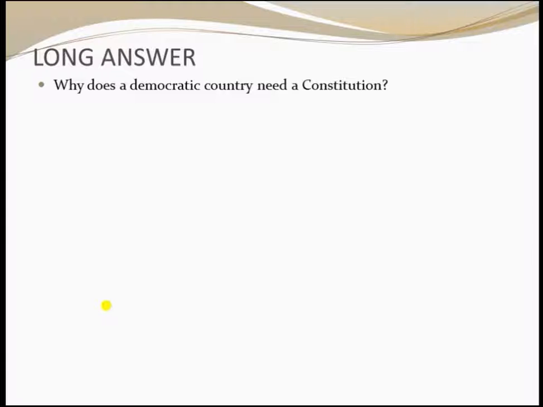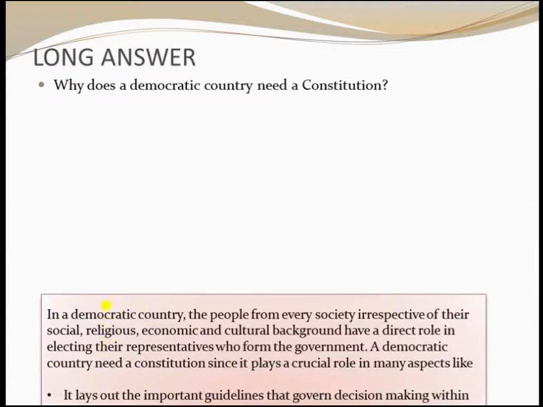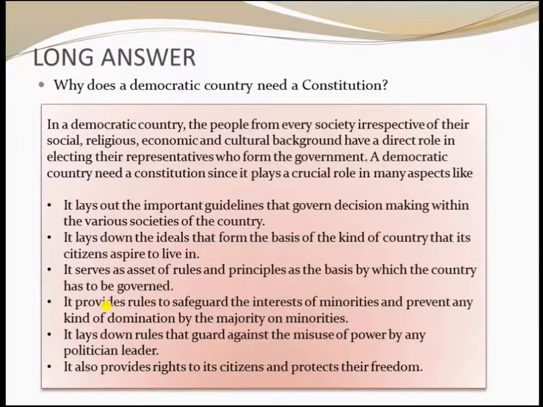Why does a democratic country need a constitution? The answer: in a democratic country, the people from every society, irrespective of their social, religious, economic and cultural background, have a direct role in electing their representatives, isn't it? So each and every individual is responsible for electing the representatives who form the government.